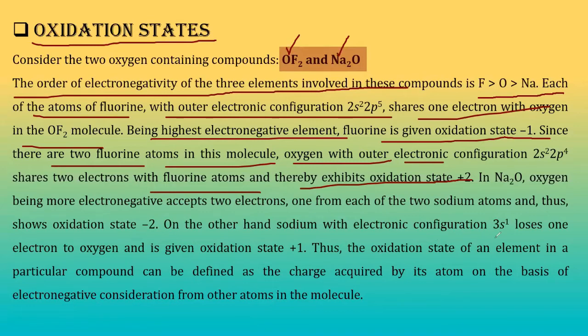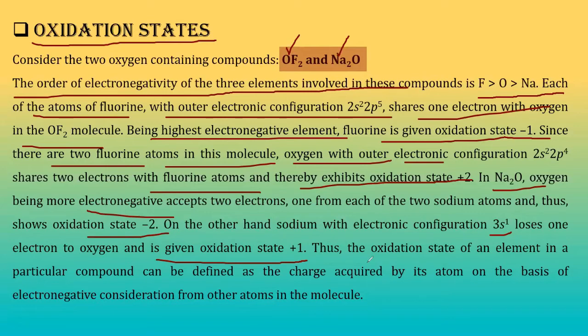But if we see Na2O, right, in Na2O what happens? Na is electropositive, whereas oxygen is electronegative. The same thing will happen, but here the two sodium atoms will be having +1 charge because each has a 3s1 electron, which it will lose to get the configuration of neon, whereas oxygen will gain 2 electrons to get the configuration of neon, right? So oxygen will have -2 charge, and each sodium will be having +1 charge.